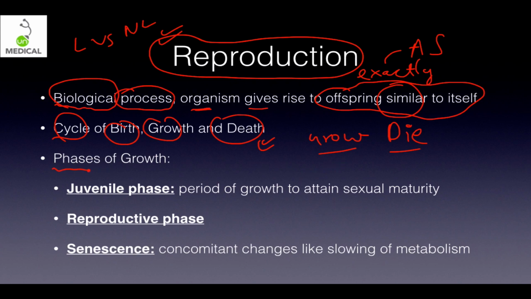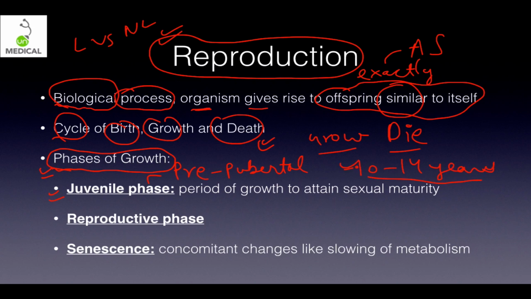Then there are phases of growth in this. The first is the juvenile phase. It's also called the pre-pubertal phase. In human beings it lasts from 10 to 14 years. It's slightly less in females and more in males. So the juvenile phase is the period of growth to attain sexual maturity. Females attain sexual maturity slightly earlier than males.